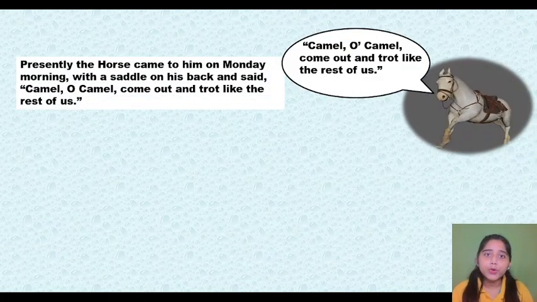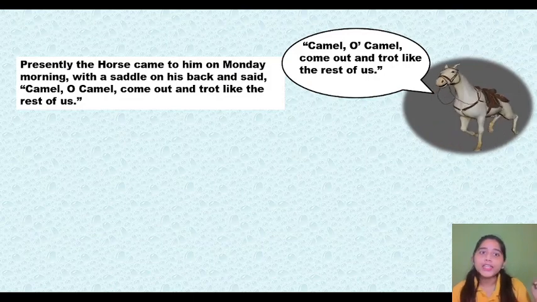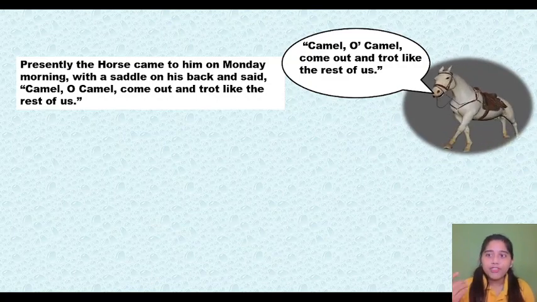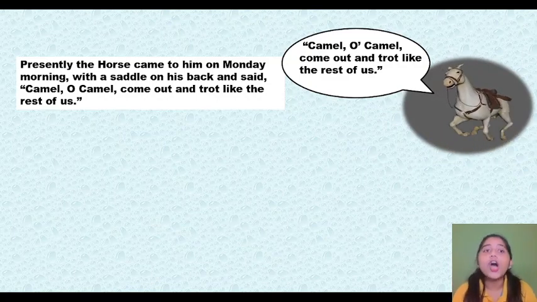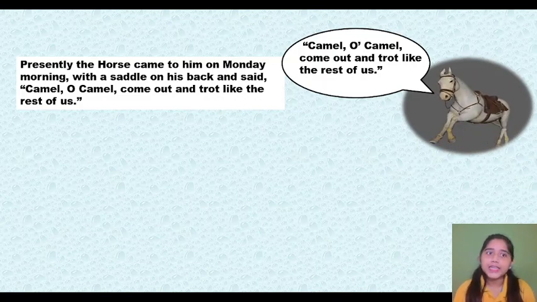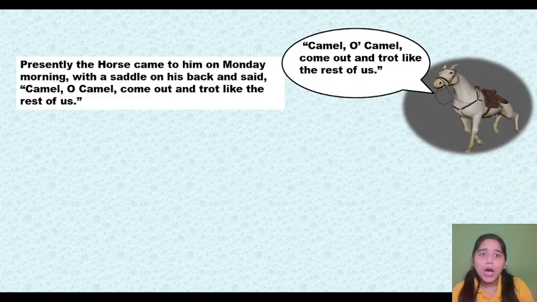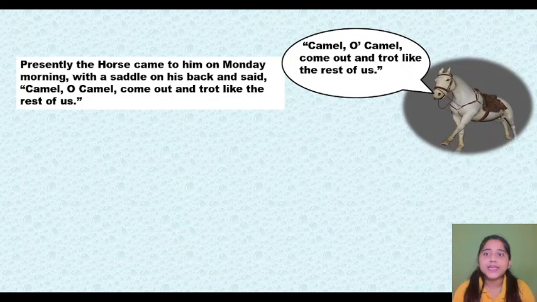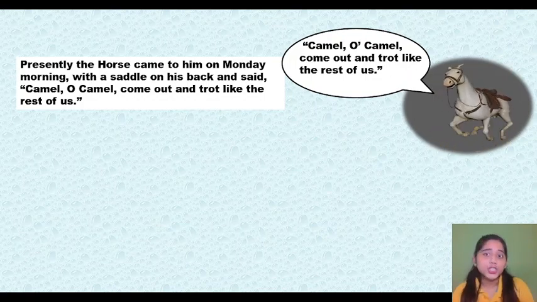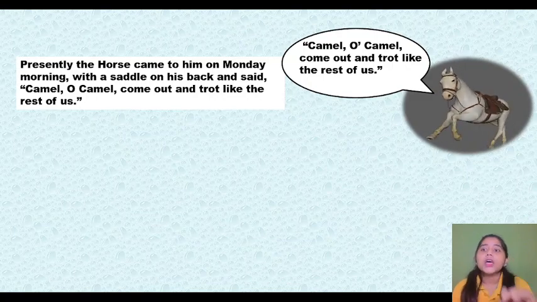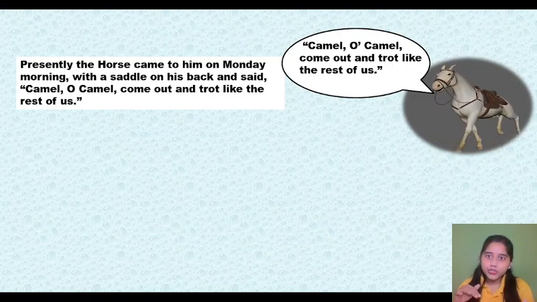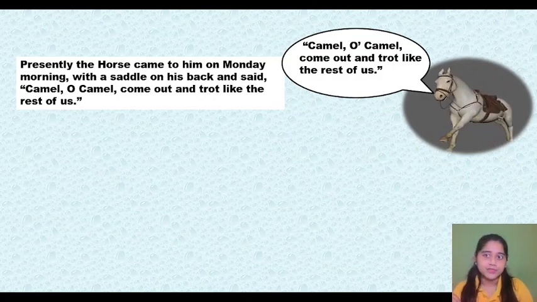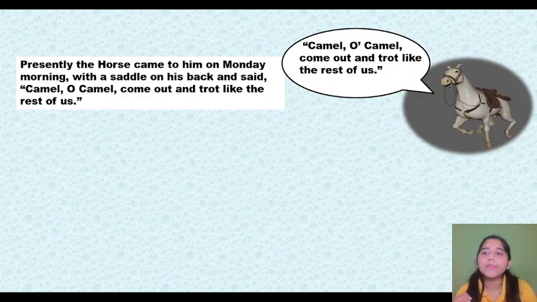Presently, the horse came to him on Monday morning with a saddle on his back. Here in the picture you can see that there is a piece of leather on the back of the horse. That is your saddle. And he said, Camel, oh camel, come out and trot like the rest of us. So the horse said, camel, please come and join us and trot. Trot means walking at a rapid speed, not running but a little speed. So the horse called the camel to walk with them.